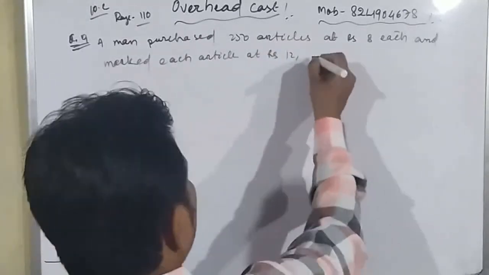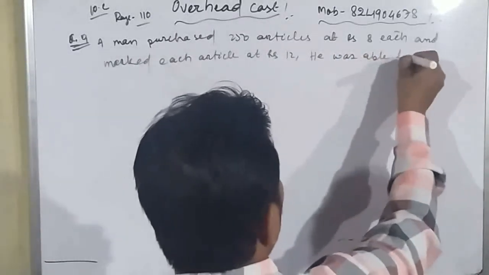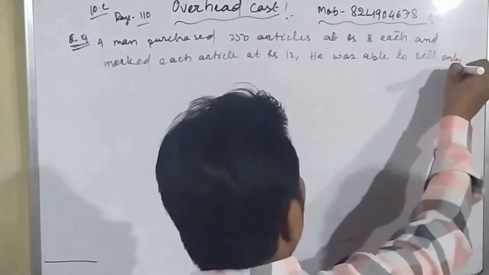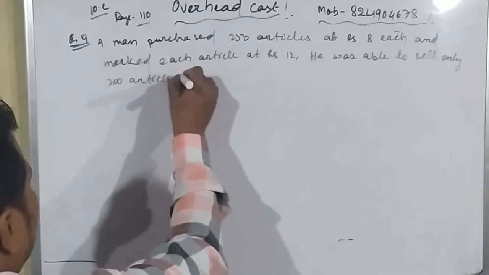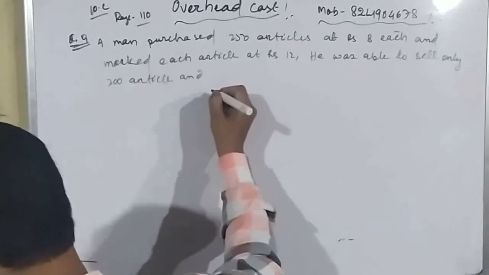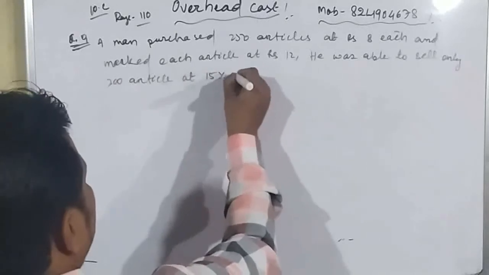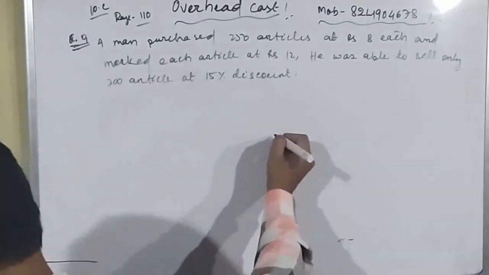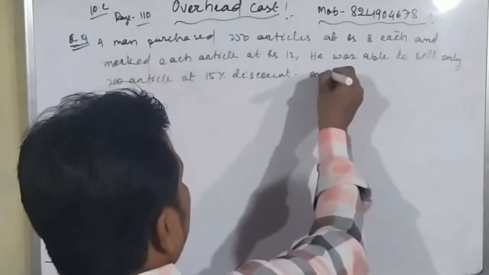He was able to sell 200 articles at 15% discount, and the remaining articles were damaged.